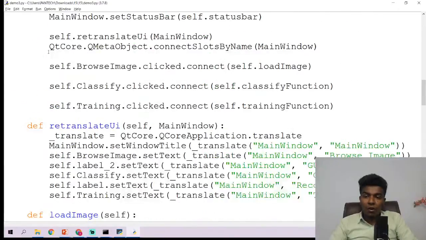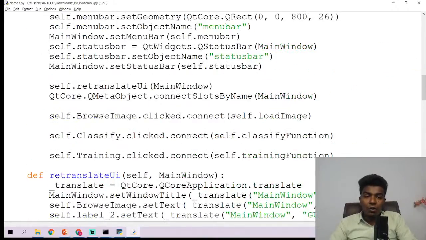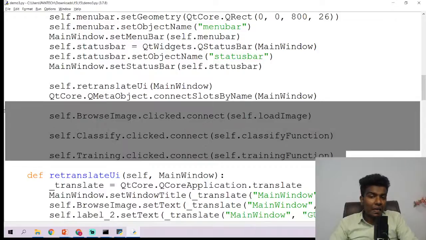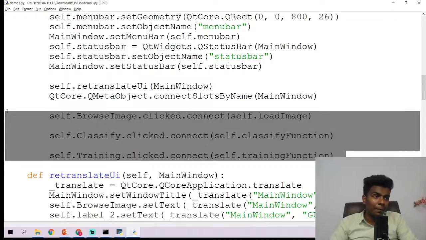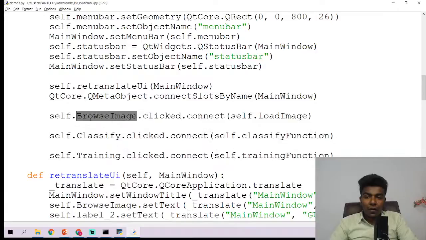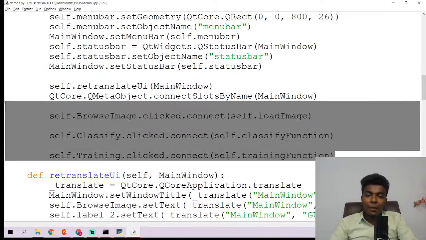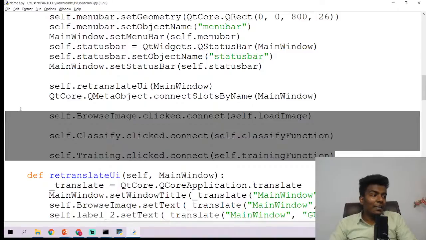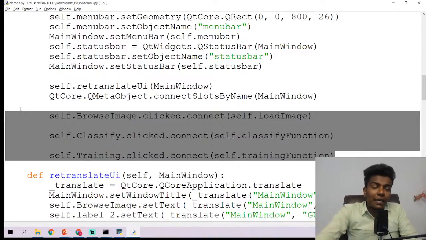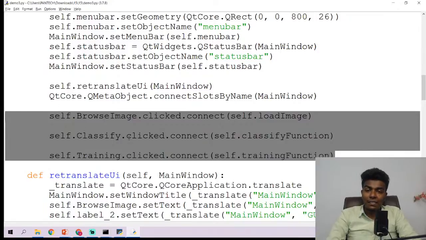Then we are going to specify some three lines, guys. What is meant by these three lines? For example, self.browseimage.clicked.connect of self.loadImage. What does that mean? Do you have any guesses, guys? If you have any guesses about these three lines, just post them in the live chat.